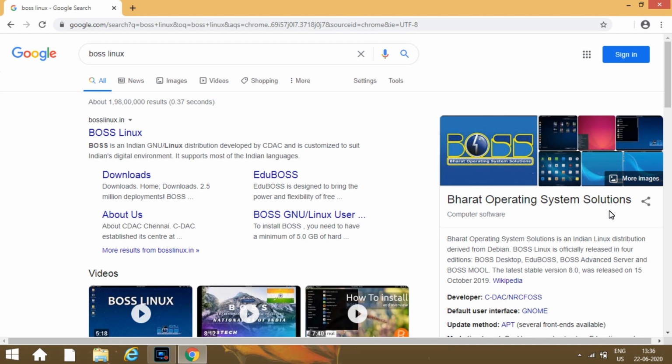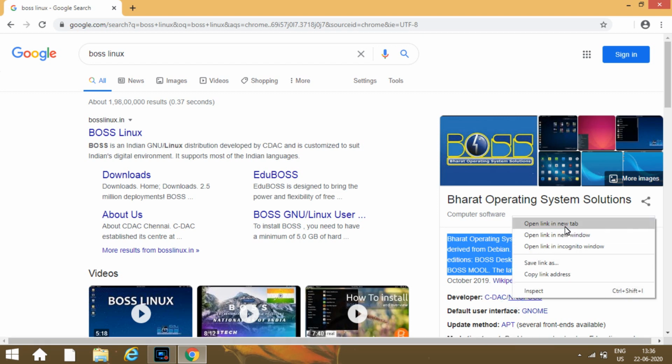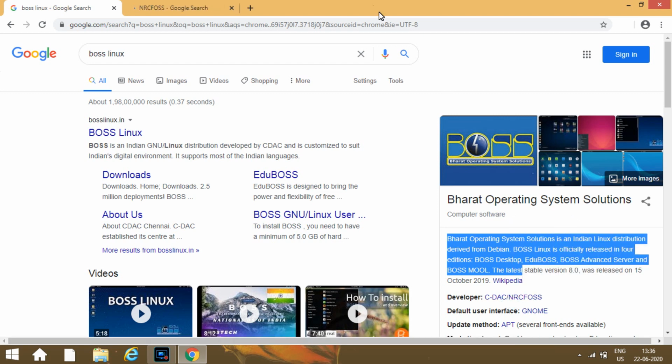It is derived from Debian. It is officially released in four editions: Boss Desktop, Edu Desktop, Boss Advanced Server, and Boss Wool. The latest stable version is 8.0, which now I'm going to show you.